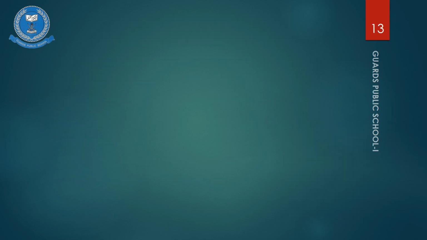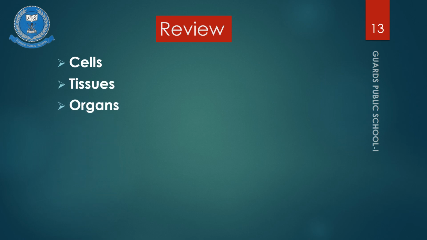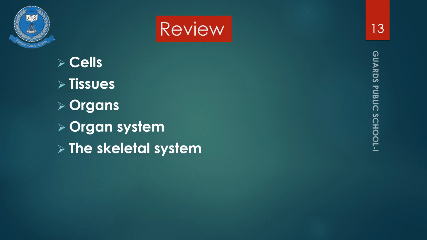Let's take a review of today's lecture. In our first lecture, we have covered cells, types of cells, and their functions. Then tissues, the types of tissues and functions. Organs, different types of organs and their functions. Organ system, we have covered different organ systems, the skeletal system and the functions of the skeletal system, the muscular system and its functions.